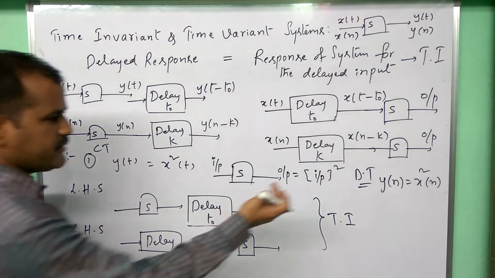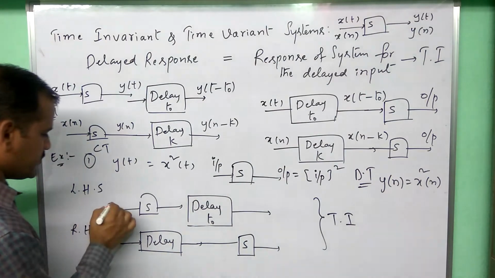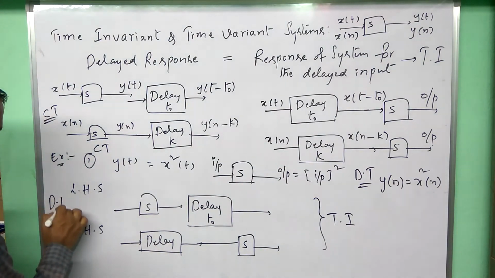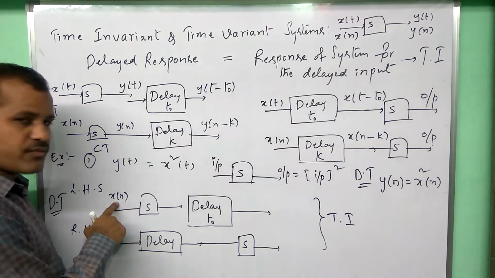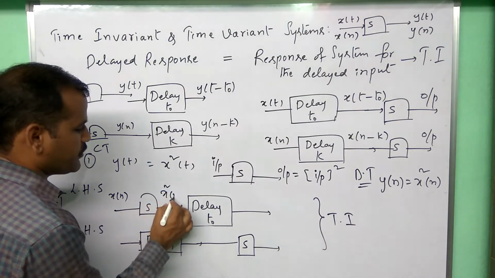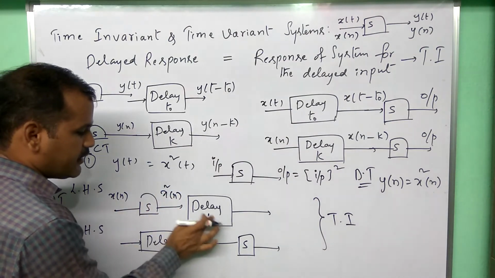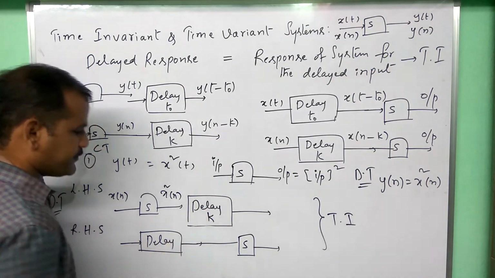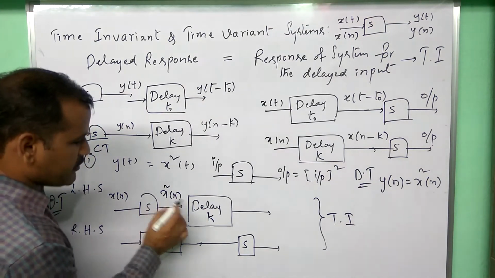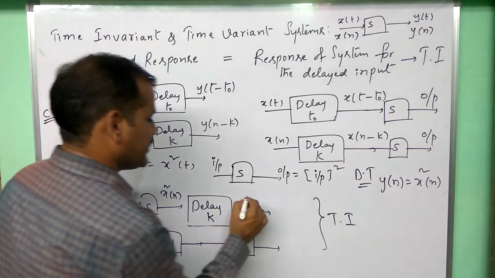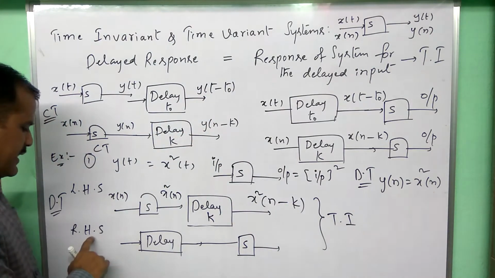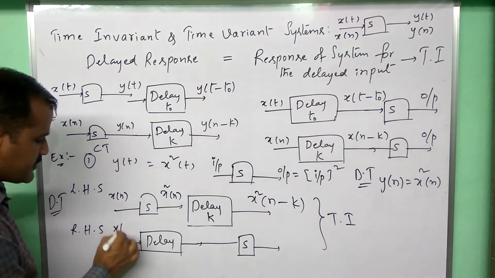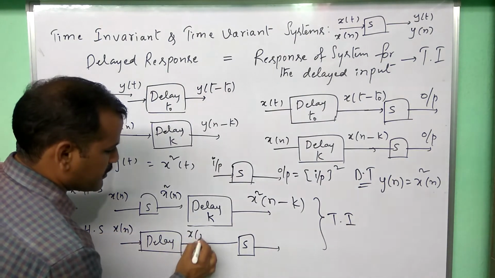In this we first apply x of n to get y of n, because this is the discrete time version. Now x of n is applied to the system. The system just squares the input, so we get x square of n. Here, for the delay in the discrete version we take k. So n is replaced with n minus k for the delay, so we get x square of n minus k. And on the right hand side, first x of n is delayed by k, so we get x of n minus k.